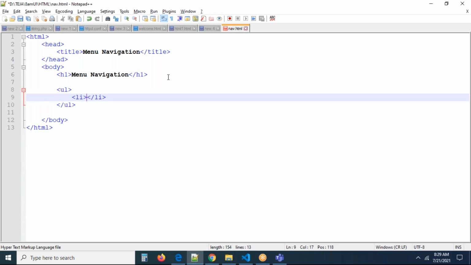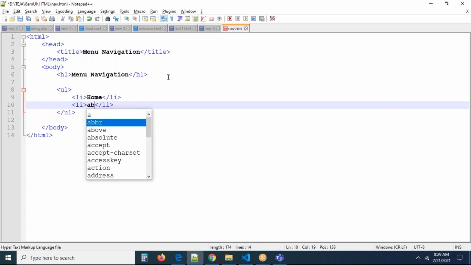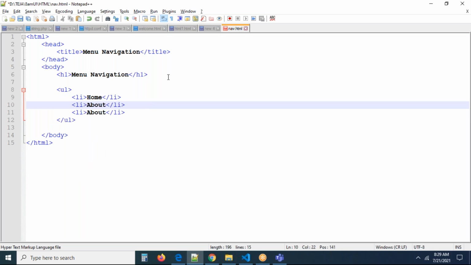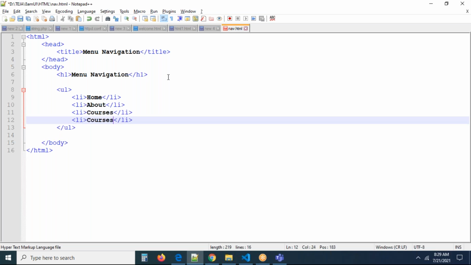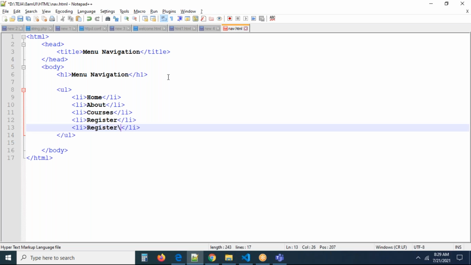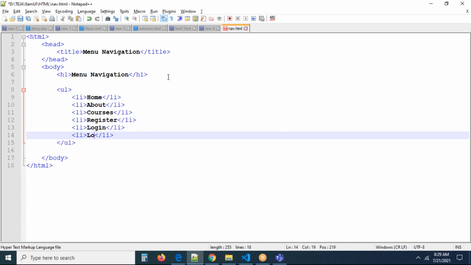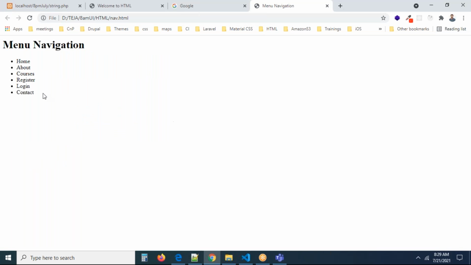This is an LI. Now I'm writing home. Now you can take about, courses, registration, login and contact. These are all menu items we can take. Now you can refresh the page. If you refresh the page, can you see the menu items?